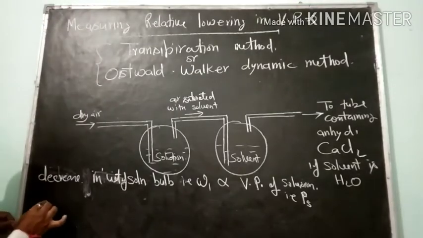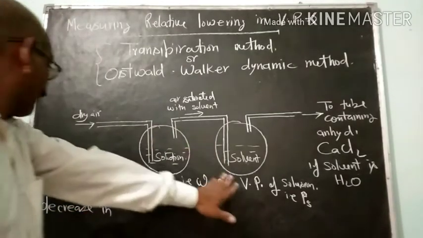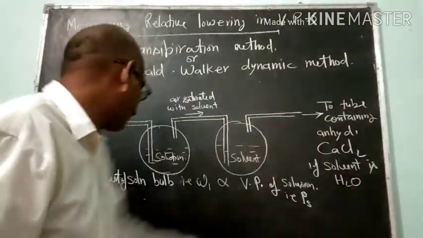And again, the weight of the solvent bulb will also be reduced because some of the vapor will come out.